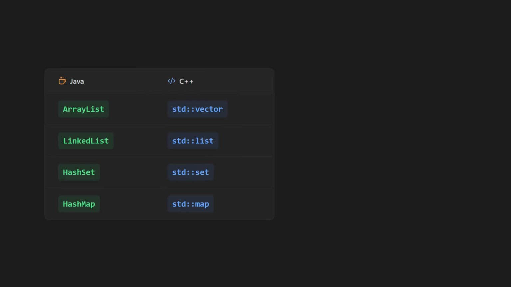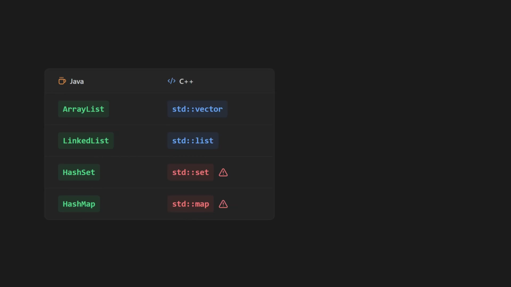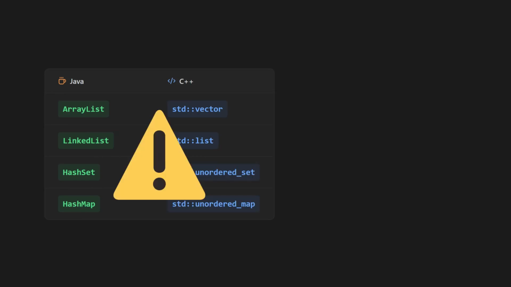Additionally, if you want to use a hash set or hash map in C++, you might mistakenly reach for std::set and std::map. But these are not what you think they are. They're implemented as balanced binary trees and give you logarithmic lookup time complexity, as opposed to constant time complexity, which is what you would have expected based on the name. If you want constant lookup time complexity, then you have to use unordered_set and unordered_map. But honestly, you shouldn't be using these either, and I'll explain why in just a moment.